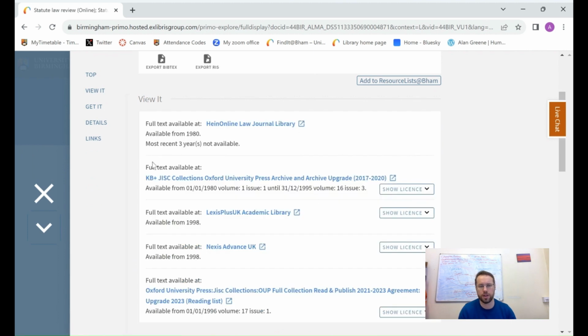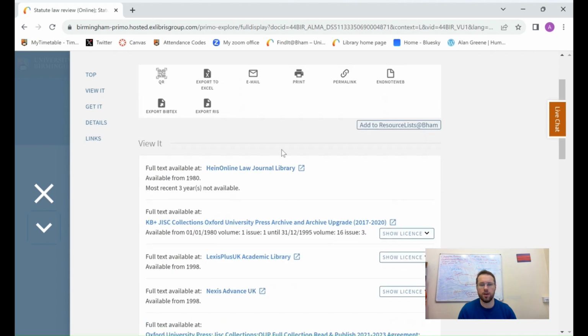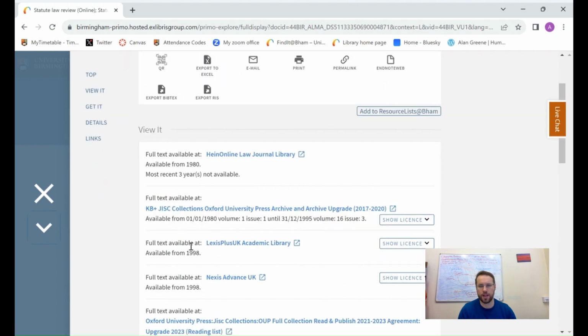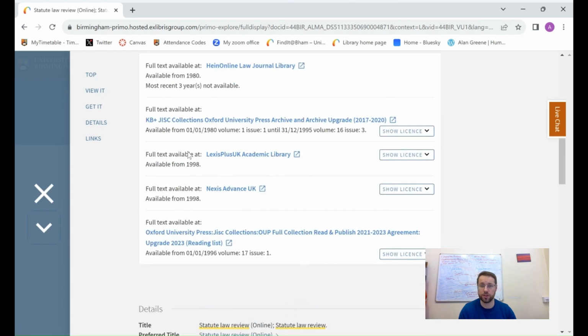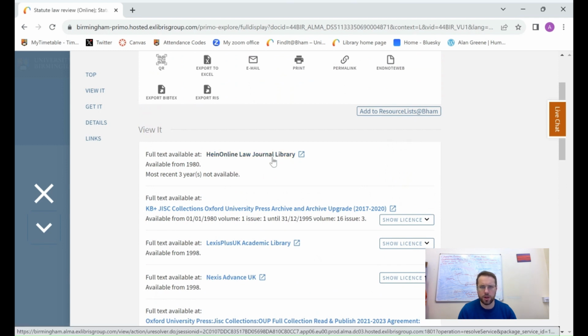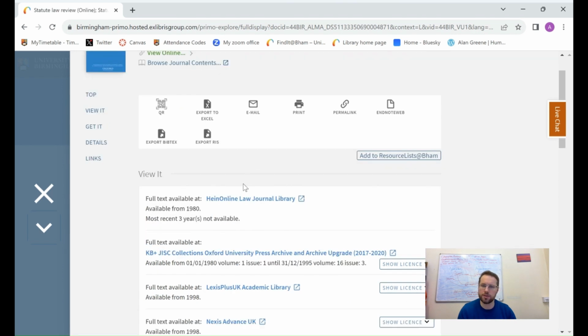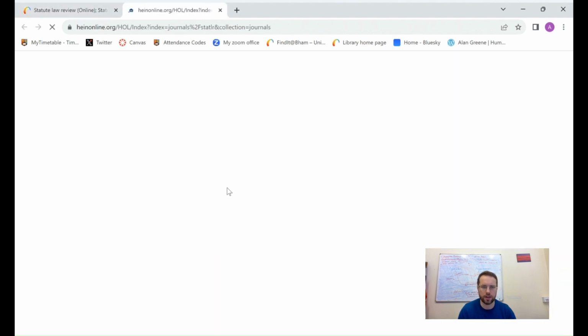So if I click on view online, this screen is going to pop up, and this screen is telling me all the different databases that I can find it in that have access to the Statute Law Review. So Lexis and LexisNexis, these two here are ones that are very important for studying law. Another one is Westlaw, but that's not available here. But I'm just going to use this one here, Hein Online, because this is also quite an important one. It normally has quite a US focus, but it has some material relevant to us too. So if I just click on Hein Online,